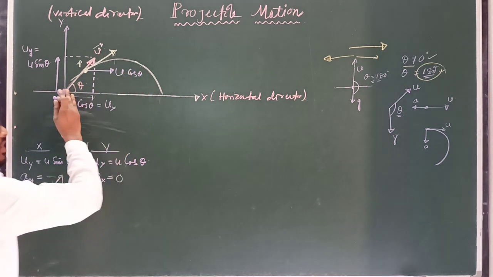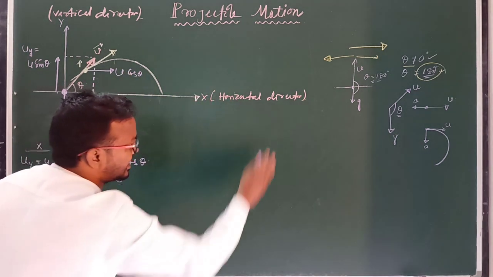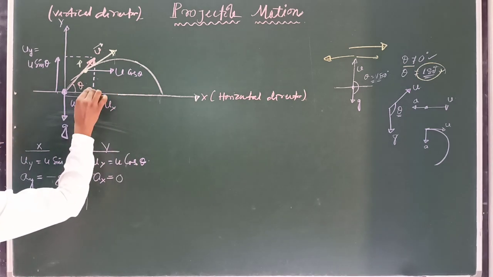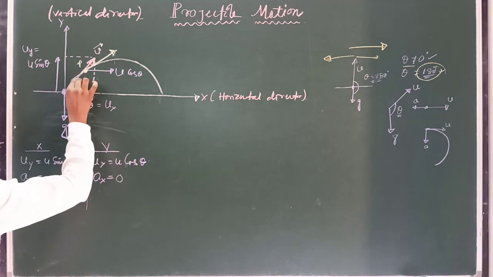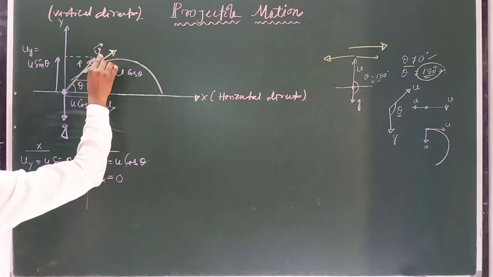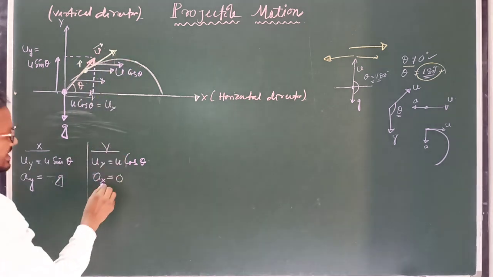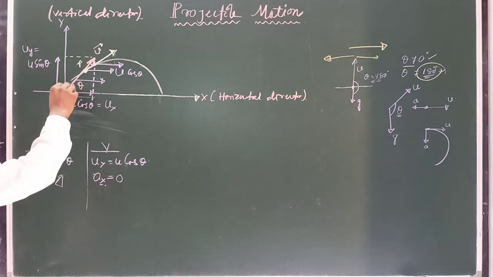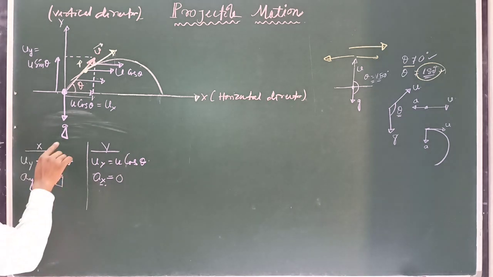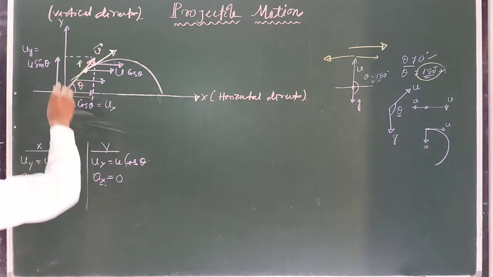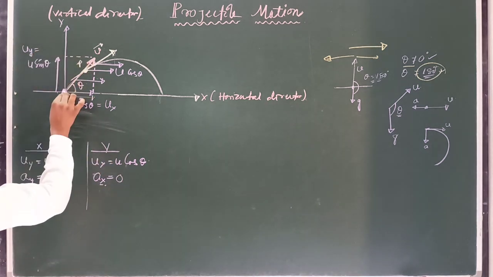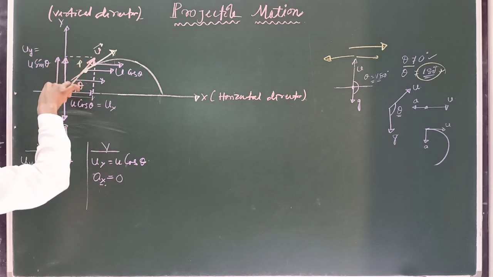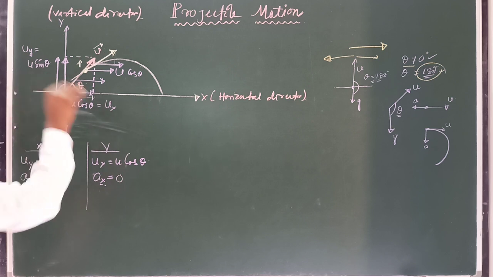Why? Because along the x-axis or horizontal direction there is no acceleration, meaning the velocity is constant. So here the initial velocity in this direction is u cos theta, and again here u cos theta, and at this point also u cos theta. Why? Acceleration is 0. Clear? But the acceleration along the vertical direction is g, which is in the downward direction, and the direction of the initial velocity is upward and acceleration downward, and the angle between them is 180 degrees.